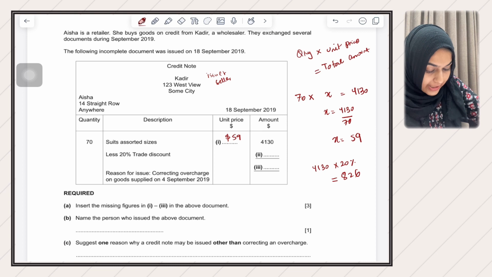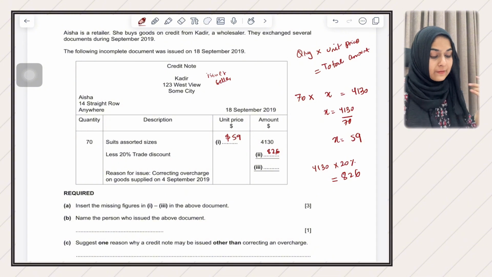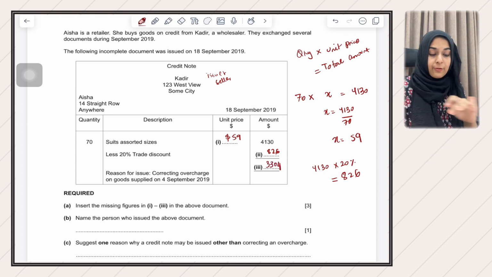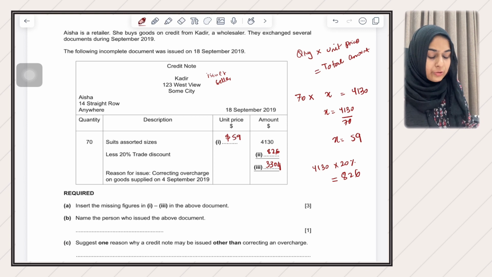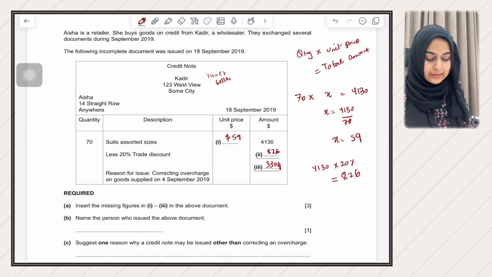So trade discount is 826. And when you subtract 4130 minus 826 it will give you the final value, that is the third missing figure here, and that will be 3304. So that is it for the pro forma document. That is how you have filled the missing figures in the document.